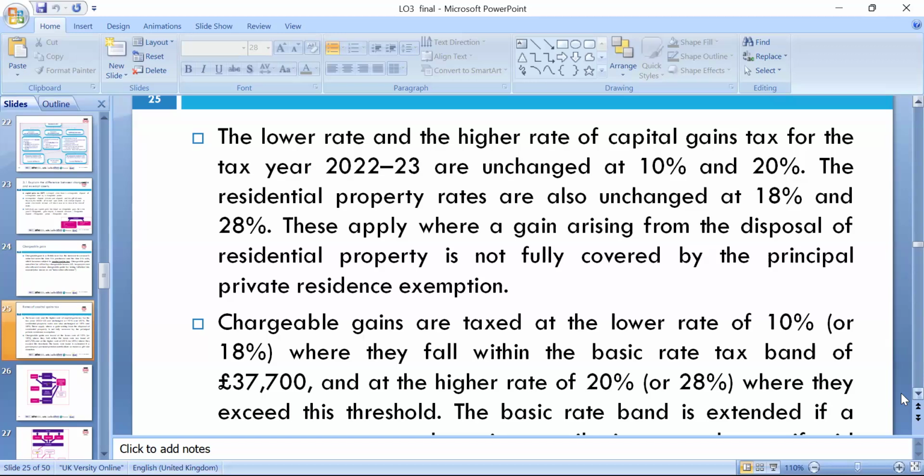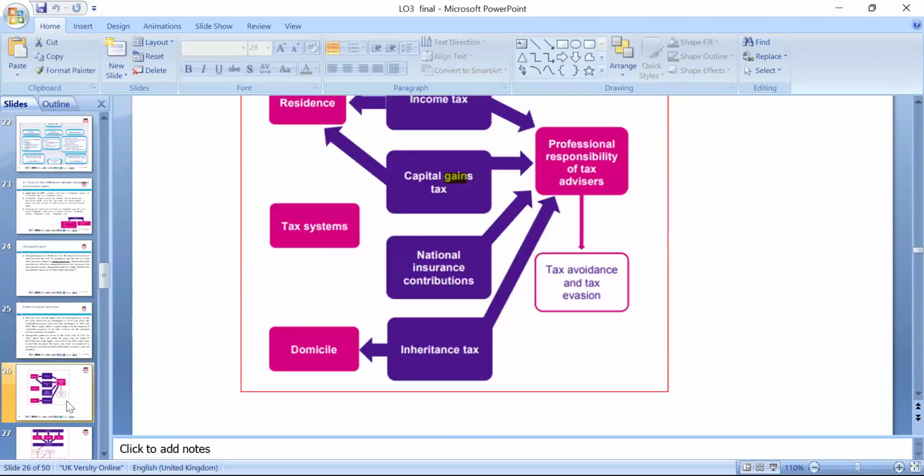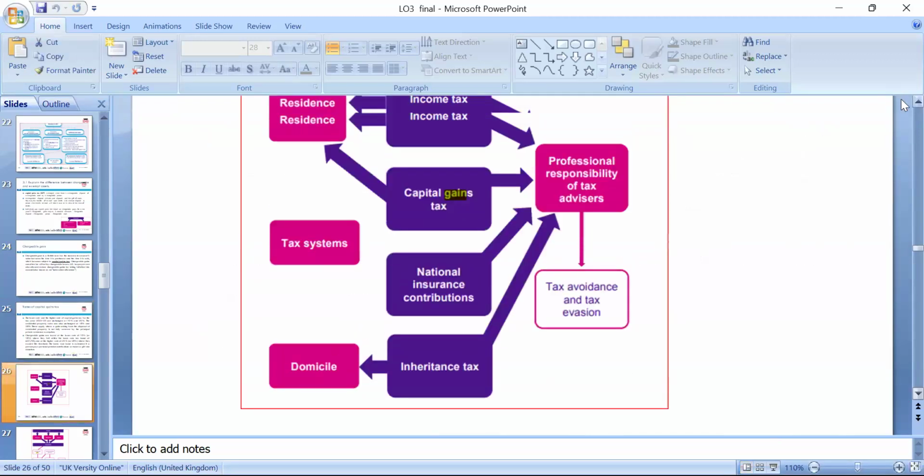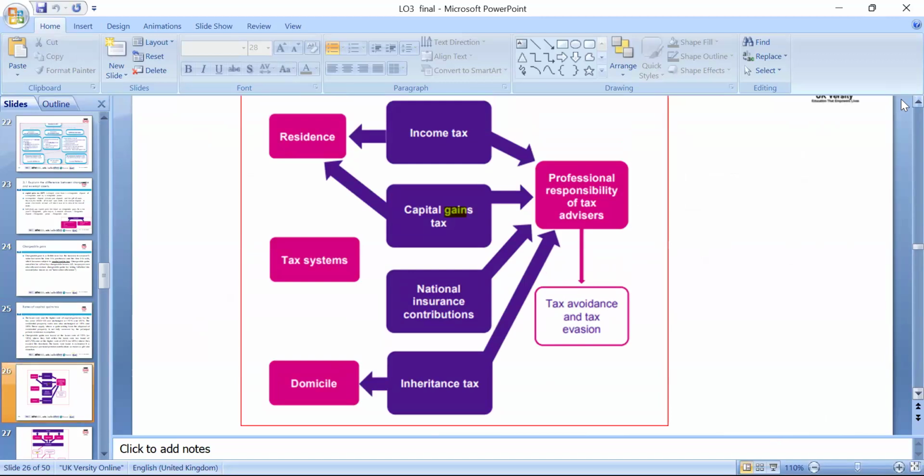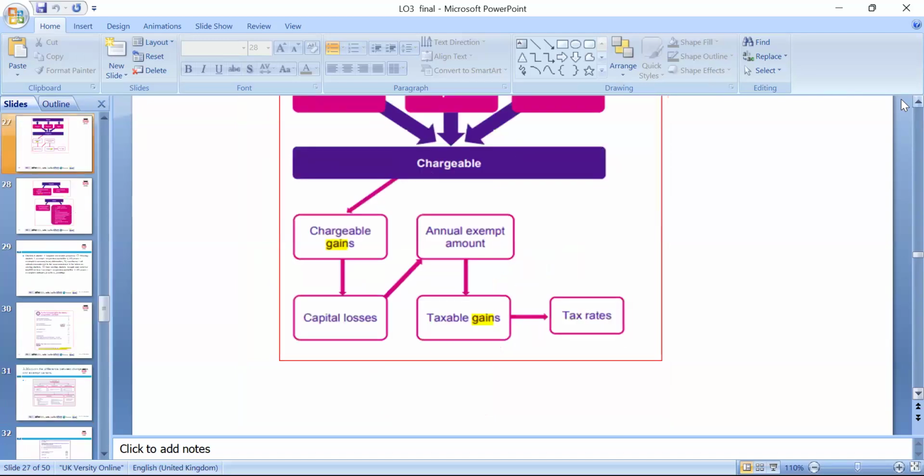So the chargeable gain is taxed at the lower rate of 18% where it falls within the basic tax band, and 28% in the higher tax band, depending on the person. We need to look at these and apply the rate accordingly. Those we need to follow. The tax system is the professional responsibility of tax advisors, covering national insurance contributions and domicile. These are the points we need to look at.